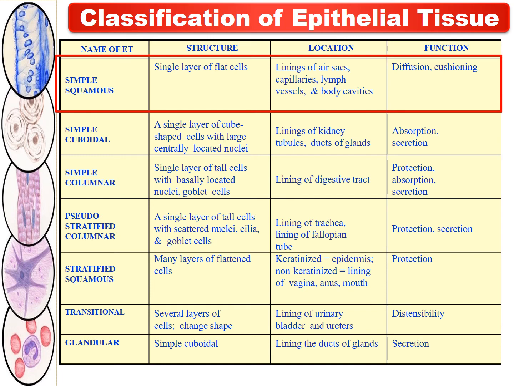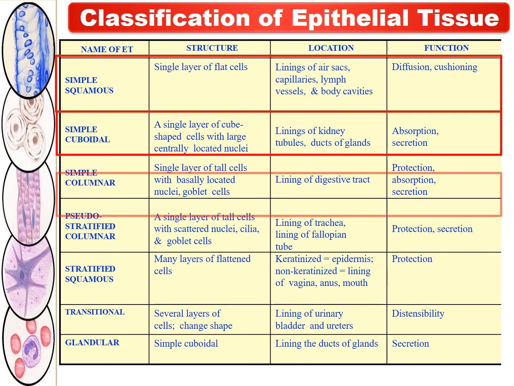Then the second epithelial tissue is the simple cuboidal epithelial tissue. As we know, the structure of simple cuboidal epithelium is a single layer of cube-shaped cells with large, centrally located nuclei. And its location is at the linings of kidney tubules and ducts of the glands, and its major function is absorption and secretion.